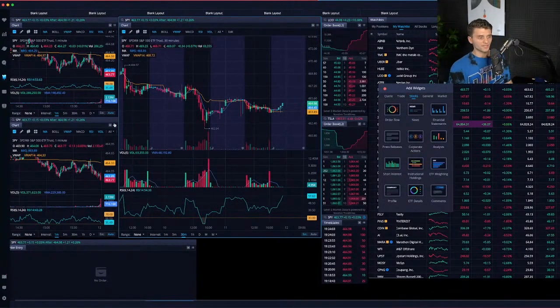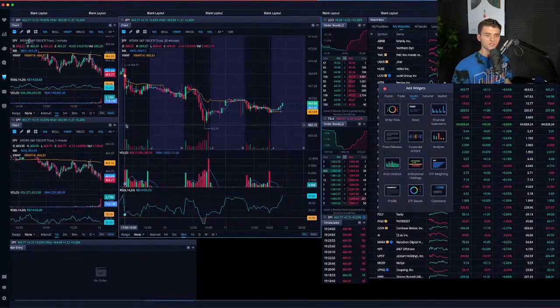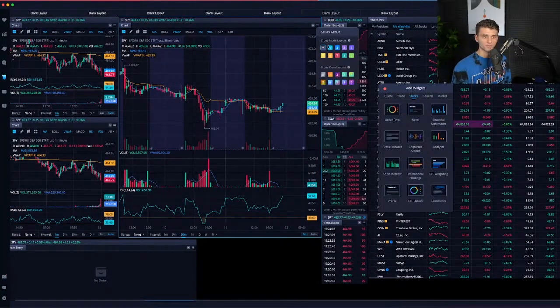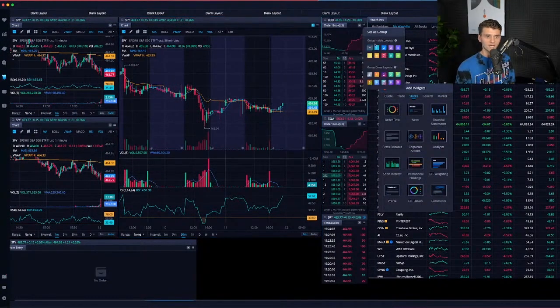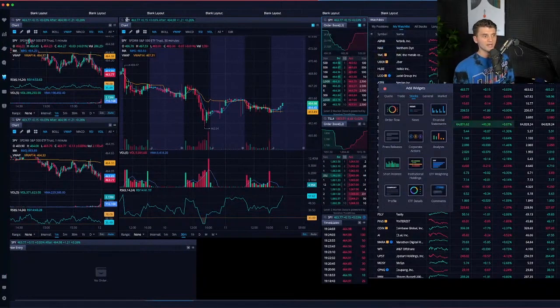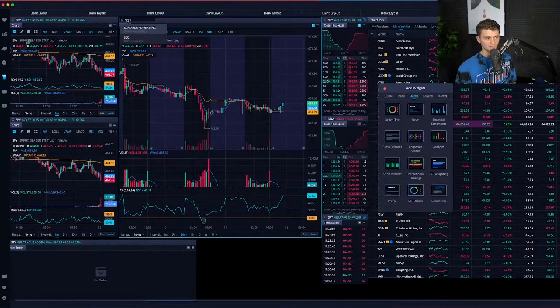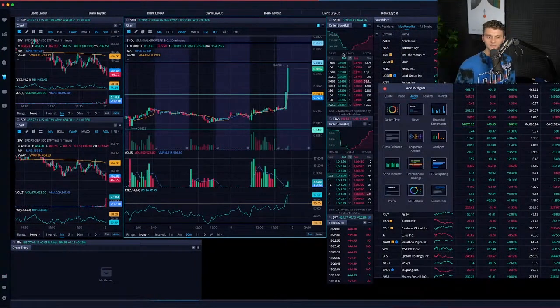The one thing that I did want to mention you can do is if you would like to link your charts to the level 2 data, you can go up here to grouping and say set as a group. You can press 1, and then you can go over to your first level 2 on top and set it as 1. That way, guys, if you enter a name like, say, SNDL, it will open up the level 2 data on SNDL and your chart at the same time, which is really, really nice.